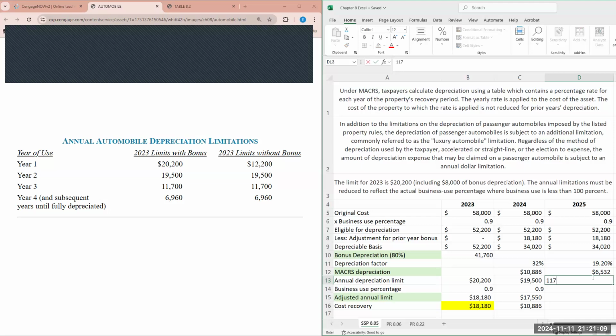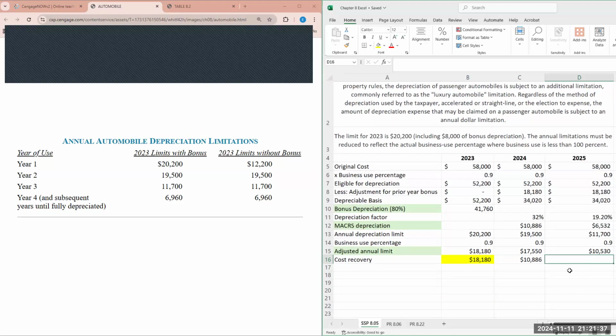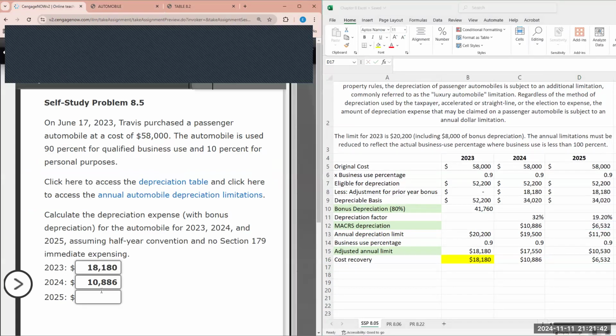Now we factor in, all right, year 3, what would the annual limitation be? We see on the chart, it's $11,700. We know we are only using the automobile 90% for business purposes. So we multiply the annual depreciation limit by the business use percentage, and that gives us $10,530. But again, we are comparing the lesser of the MACRS depreciation or the adjusted annual limit. So therefore, based on this, we are taking the lesser of the two, the $6,532.